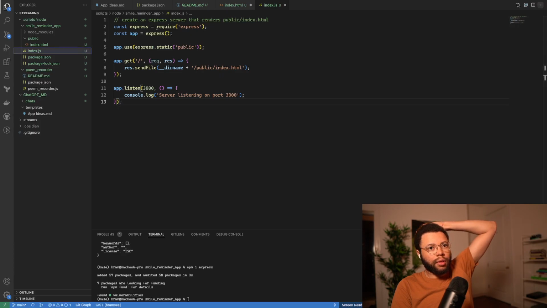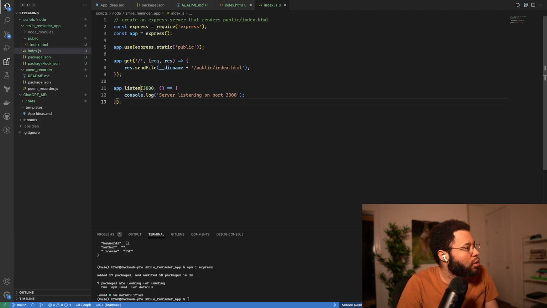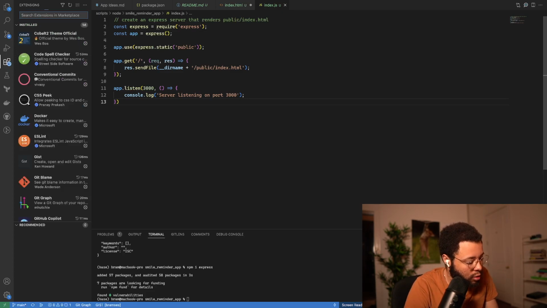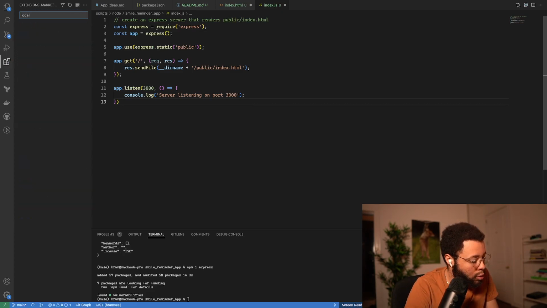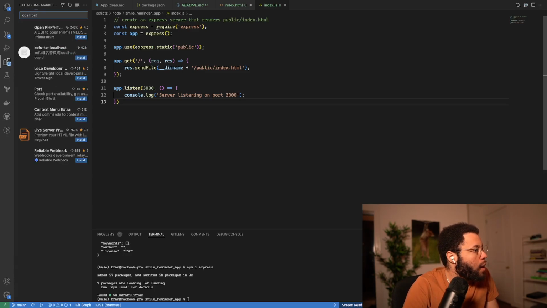I thought there was a way to preview localhost in Obsidian or in Visual Studio Code. I wonder. Localhost. Live server preview.